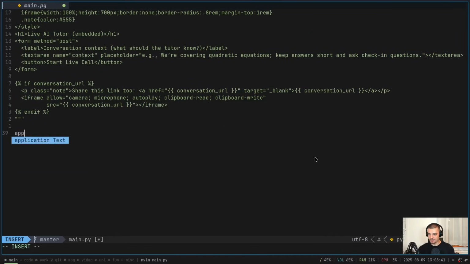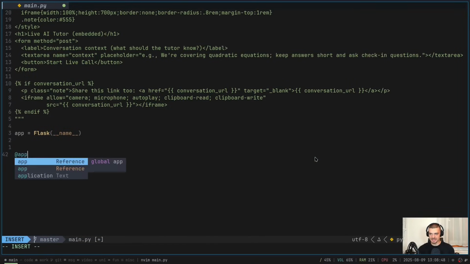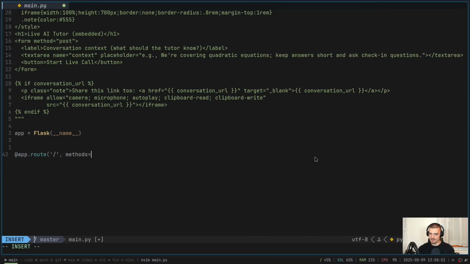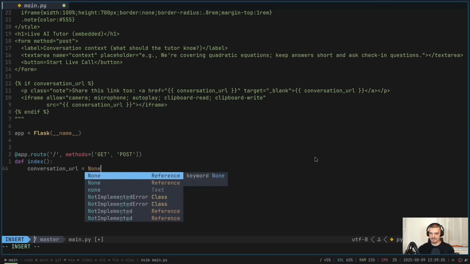Now with this, we create now an application, Flask(__name__), and an endpoint, which is an app.route, the default route, the / route, with the methods supported being GET and POST. And then we have index here as the endpoint. And we're going to say conversation URL is going to be None by default.